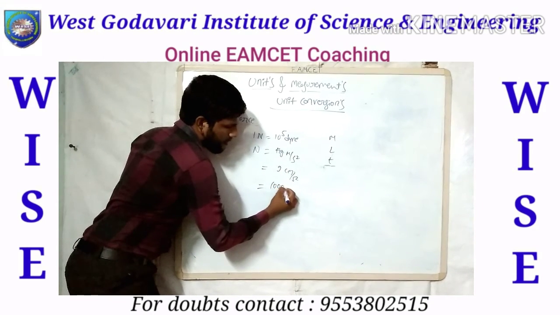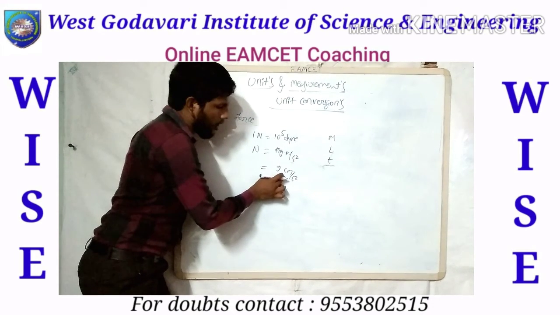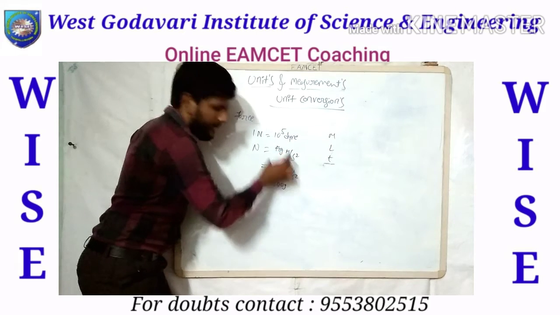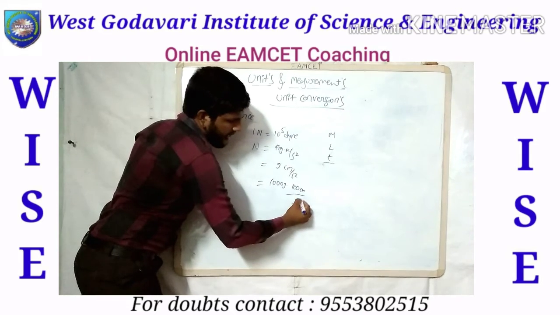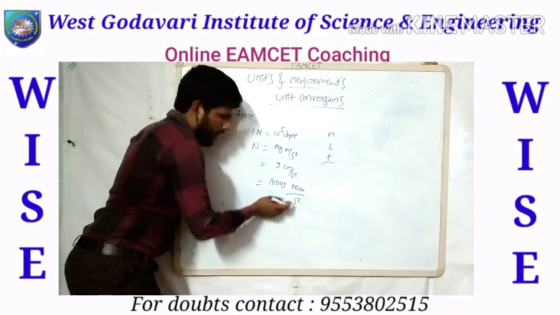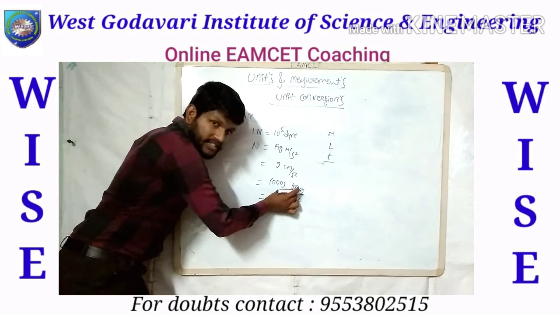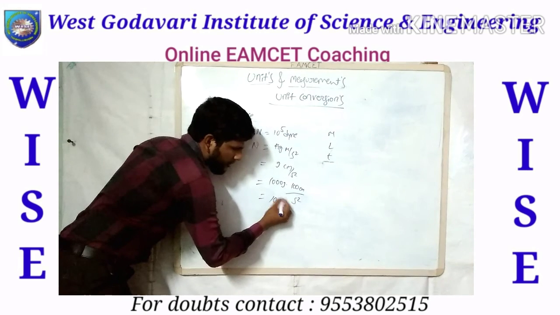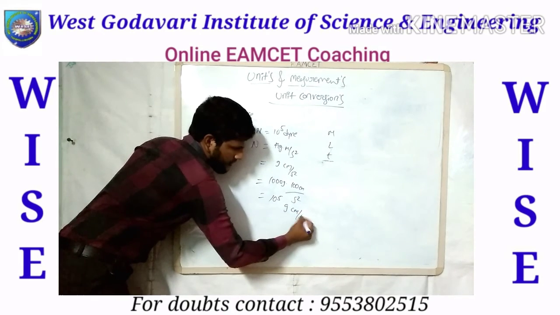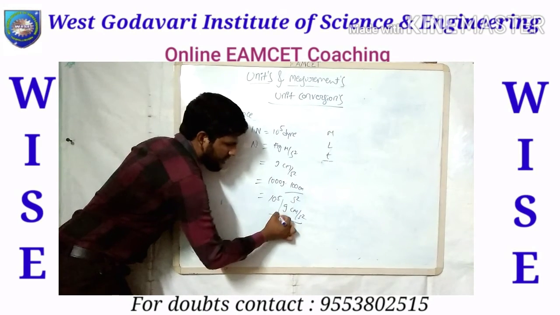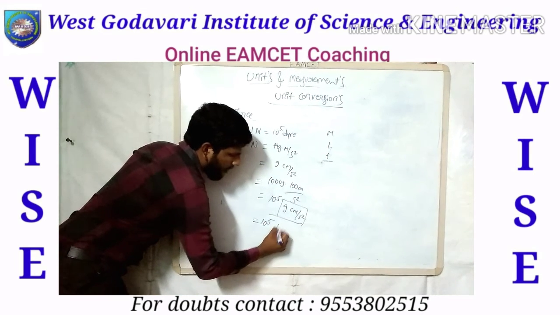So 1000 grams into, here meter, here centimeter. 100 centimeters is equal to 1 meter. So 100 centimeters by second square, right? This is the formula. Now calculate these two. This is 10 cube and this is 10 square. Total, 10 cube plus 10 square is 10 to the power of 5. And gram centimeter per second square is the formula, and simply this gram centimeter per second square is equal to dyne. So 10 to the power of 5 dynes.